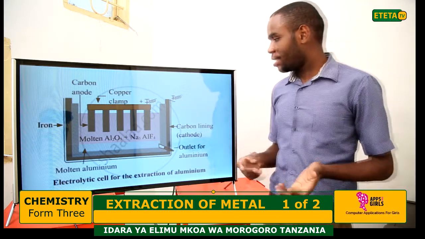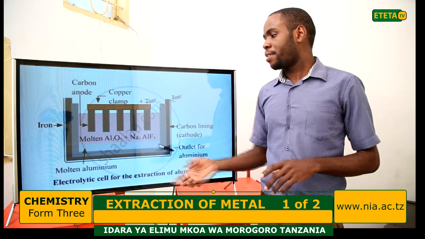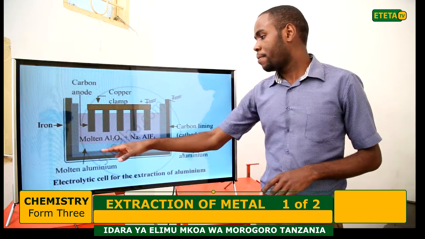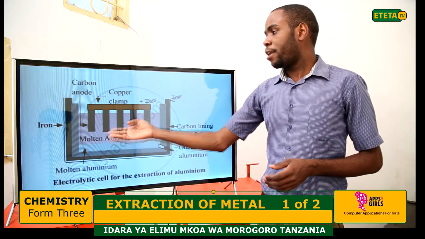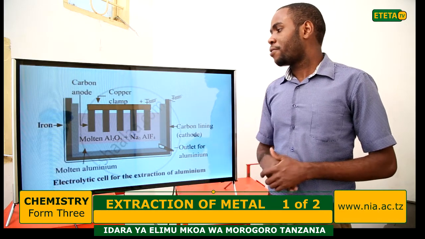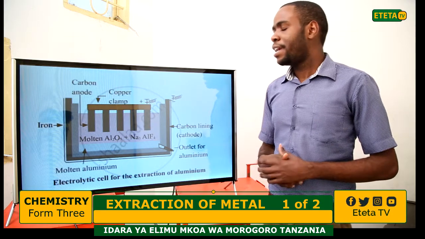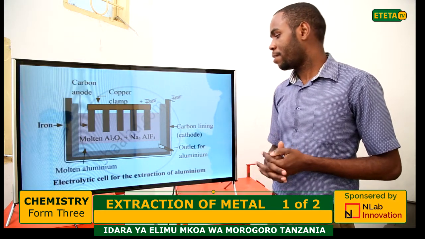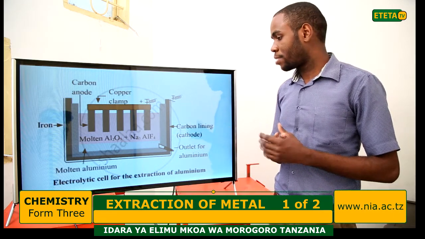So during the extraction process, the aluminium ion will move to the cathode and the molten aluminium will be produced. But the oxygen ion from the alumina will move to the anode, and the oxygen gas will be liberated. So this is how the process occurs.